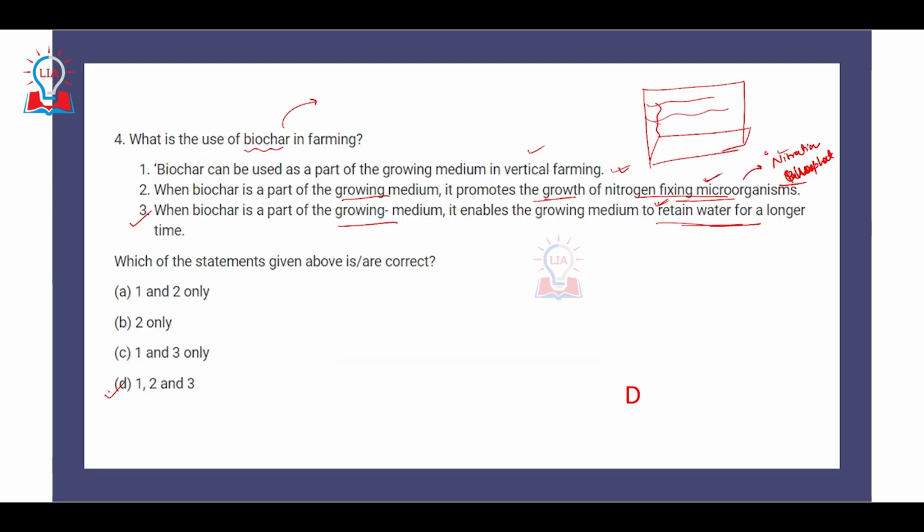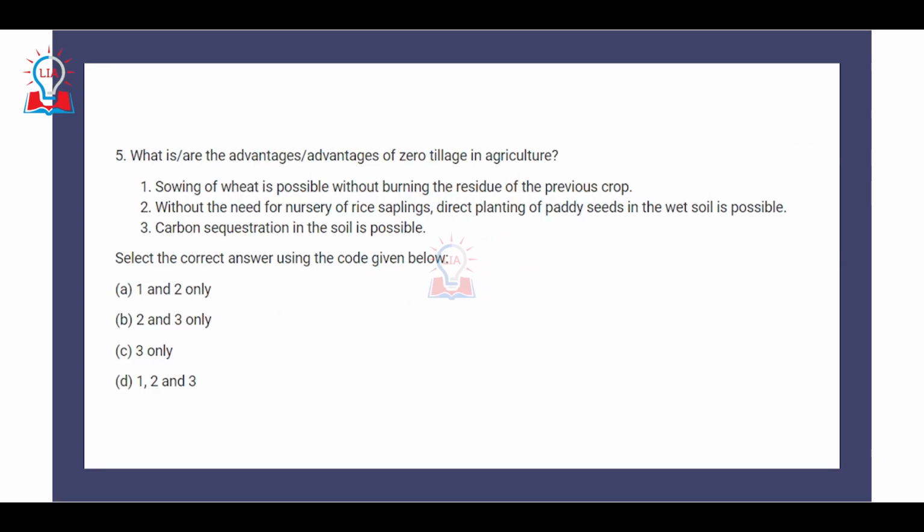So the correct option for this particular question will be D, 1, 2, and 3. All the three statements given here are totally correct.